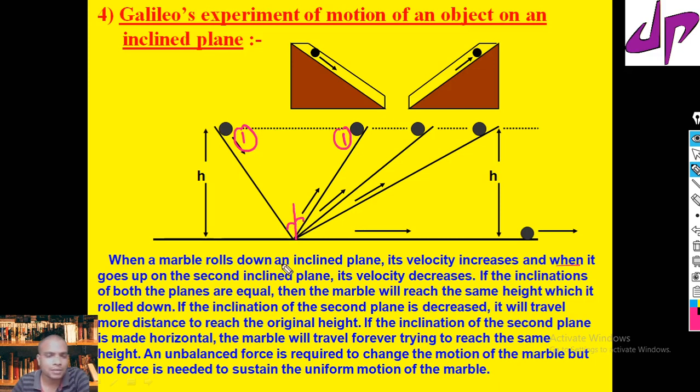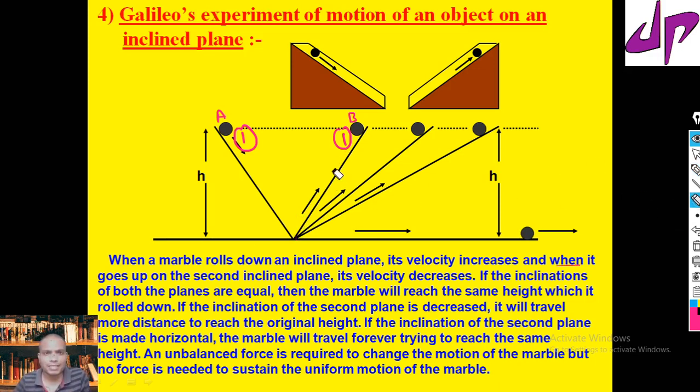So these two angles are the same. In this first case, from point A to point B, it has a slightly greater velocity, but when it goes up, the velocity decreases.